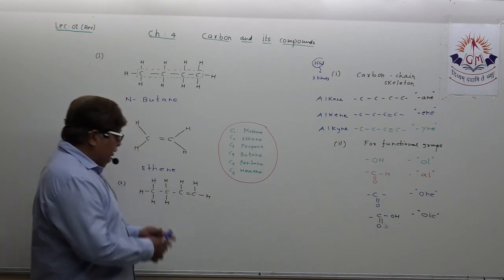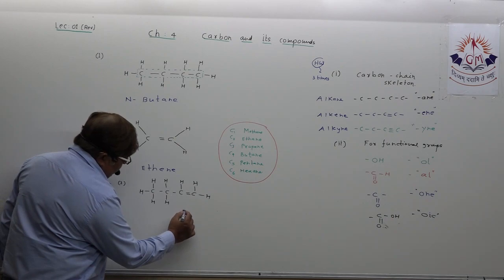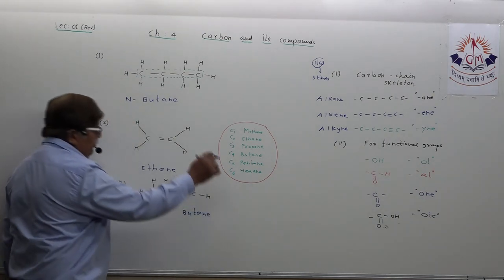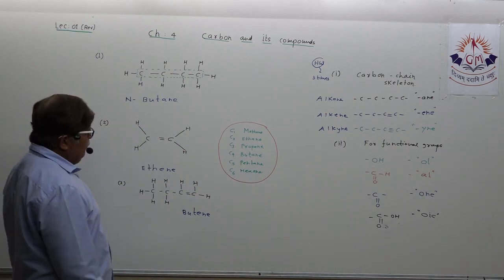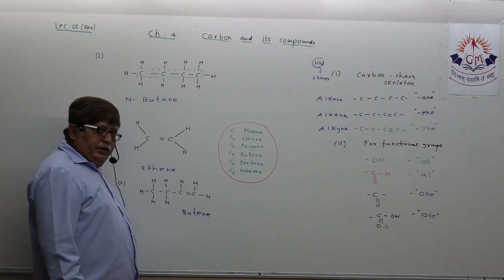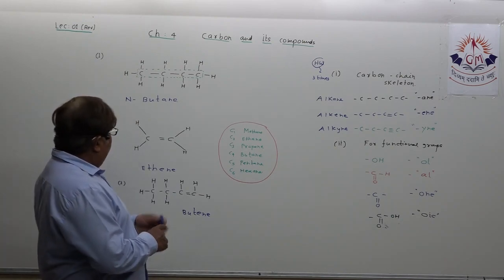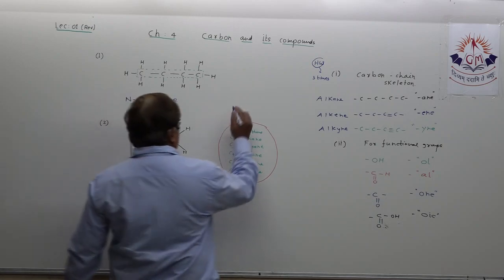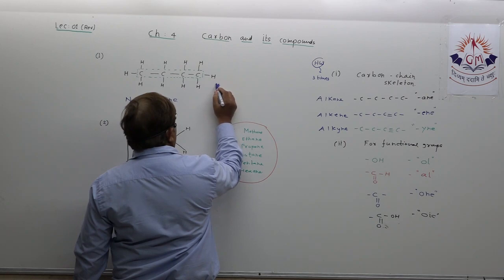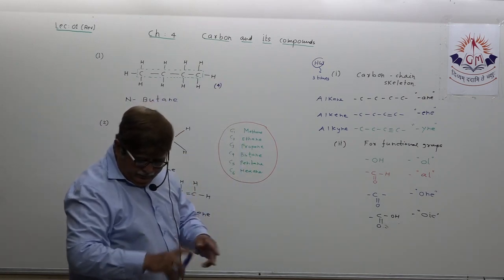Okay, dear student, this way you can name any carbon structure in front of you. Butene. You understood this? Is it getting clear in your mind? Suppose, dear student, one more skeleton I draw here. Just concentrate on this. I am drawing it here.